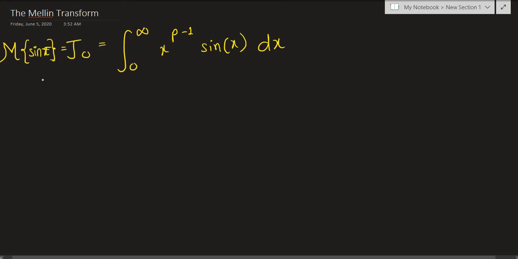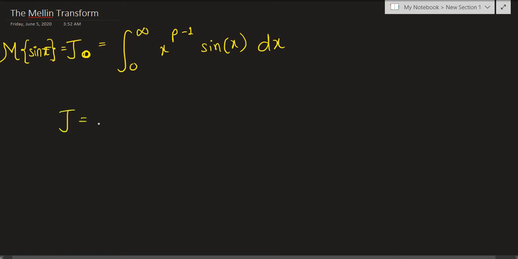Now after this turned out to be the Mellin transform of sine of x, you could just refer to a Mellin transform table and just plug in the values. But I say let's go ahead and calculate what this thing exactly is manually. So in order to find j naught, we have to make another generalization now.